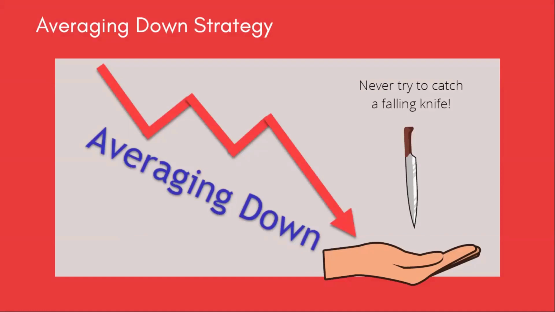Averaging down strategy. The logic of the averaging down strategy is very simple. It is all about buying more shares when the price of a stock trades at a lower value. For example, if you bought 10 shares at 100 rupees, and the price comes down to 50 rupees, then buying 20 shares again at 50 rupees will make the average buying price 50 rupees. Similarly, if the price falls to 25 rupees, buying another 40 shares at 25 rupees will make the average buying price 25. This kind of buying is repeated whenever the price goes down and down.